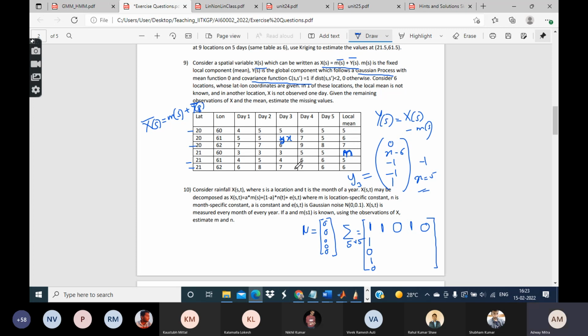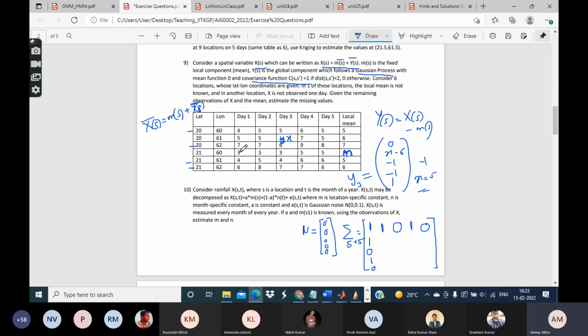See, this is the table of the x, and we know that x is equal to m plus y. For other locations we know the m, only for this one we do not know m. So what I can do is convert this table of x into the table of y.